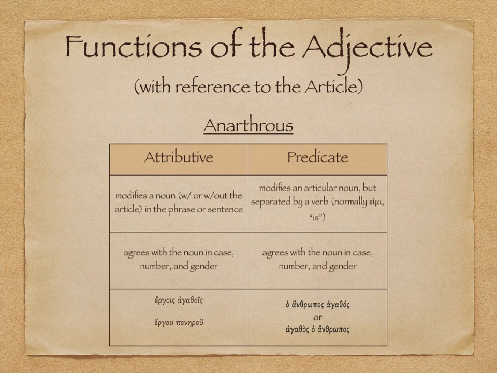Someone's not just saying true God or the true God, but God is true, emphasizing that aspect in a particular way. That's a predicate adjective. Ho anthropos agathos, the man is good. Not just the good man, but the man is good. And again, context is going to help you determine meaning. If a verb of being would need to be supplied, or if a verb of being is there, then it's a predicate adjective.